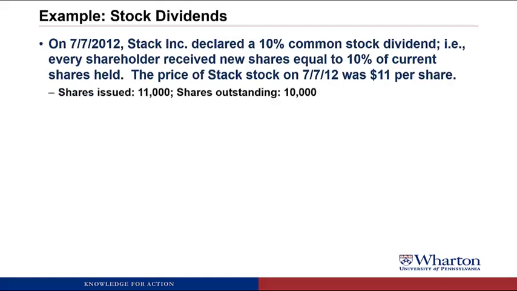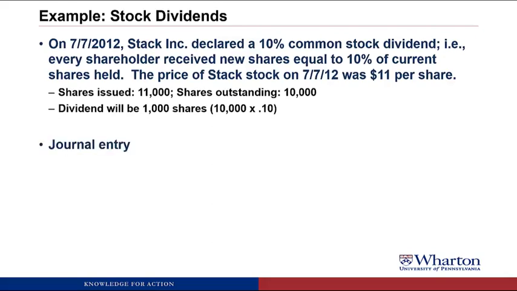Stack has 11,000 shares issued, 10,000 shares outstanding, so there are still 1,000 shares held in treasury. The dividend is going to be 1,000 new shares: shares outstanding times 10%. Remember, we don't give dividends based on shares held in treasury, so the outstanding number rather than the issued is relevant here. Let me throw up the pause sign, and why don't you take a crack at doing this journal entry.